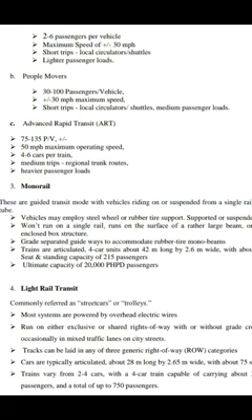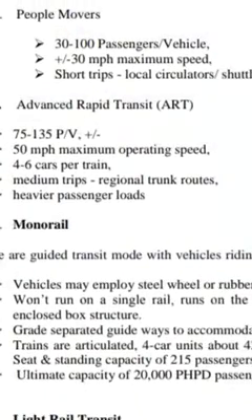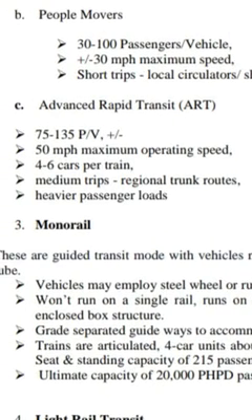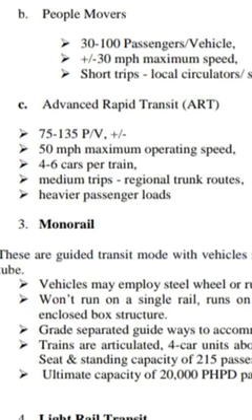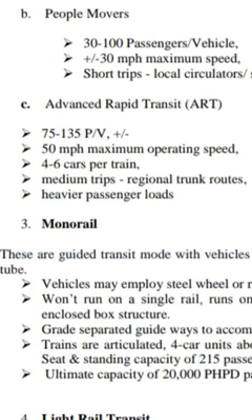Next is people movers. Here people movers carry around 30 to 100 passengers per vehicle. They can go up to a speed of 30 miles per hour maximum. These are short trips, a local circulator from here to there, and for a medium load transfer, people movers can be used.